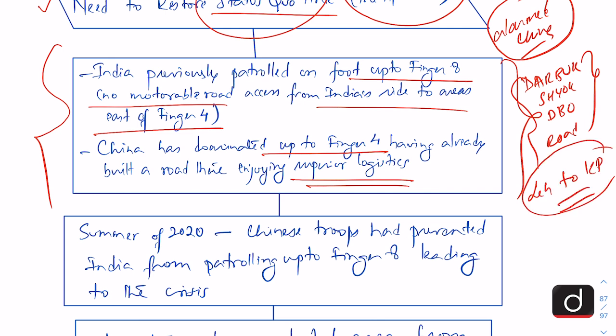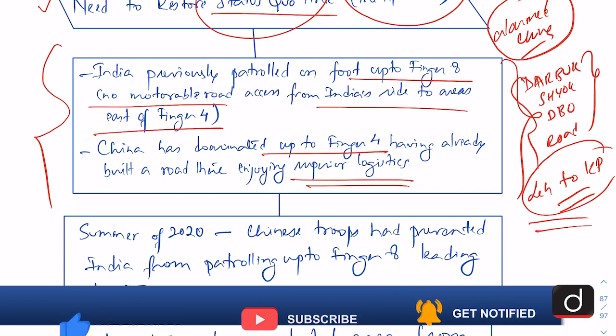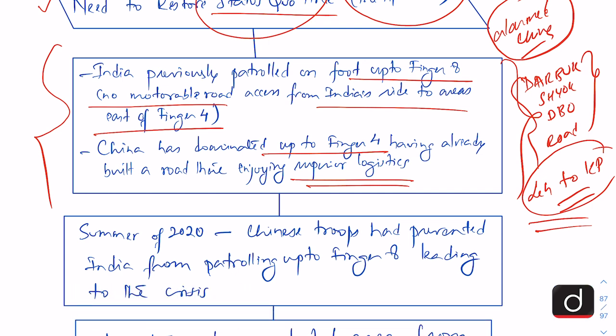And this road is a great piece of border infrastructure built by India, and this has sent alarm bells ringing in China that now India is catching up with its advantage of border infrastructure. And in the summer of 2020, the Chinese troops prevented India from patrolling up to Finger 8, which was the starting point of this crisis and standoff.